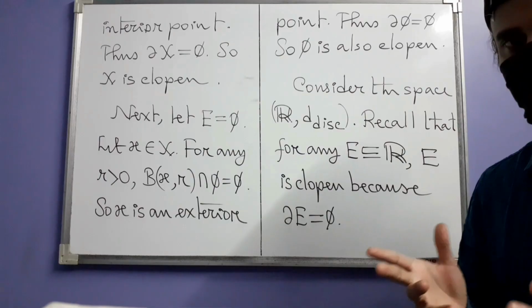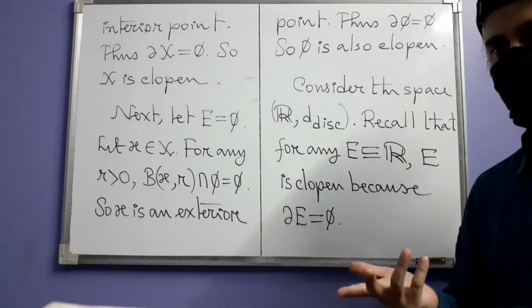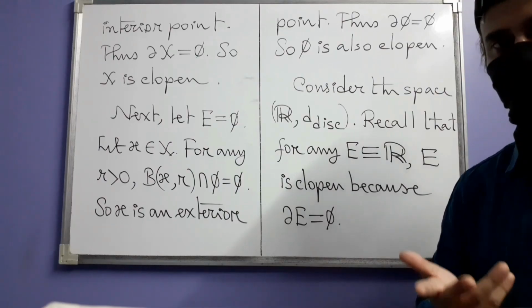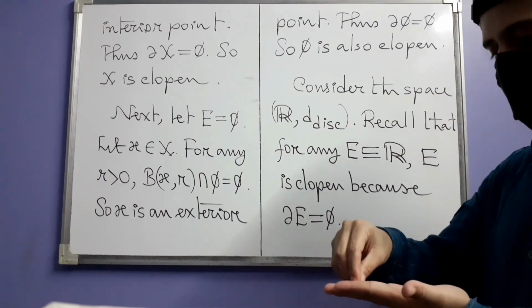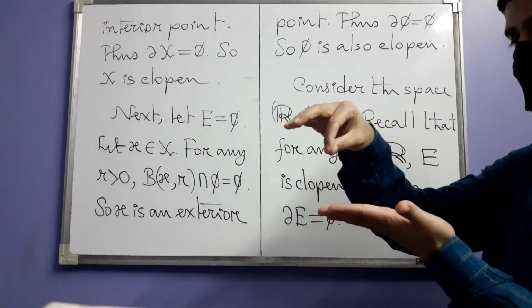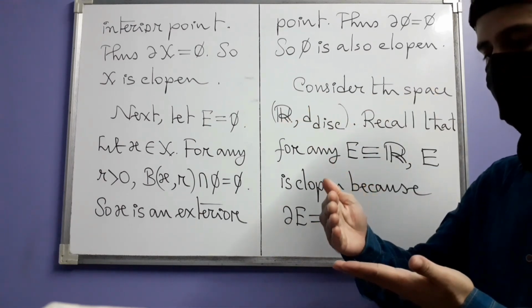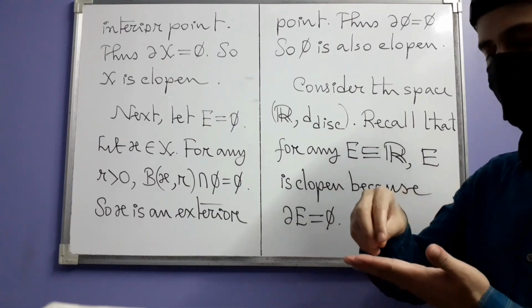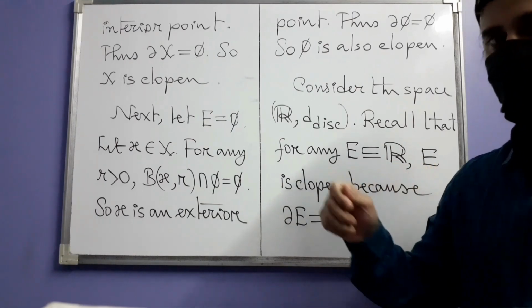I am not using these words as technical words, okay, you just understand what I mean by these words. A discrete space is like a collection of points, like for example the set of integers, where things are a little apart.